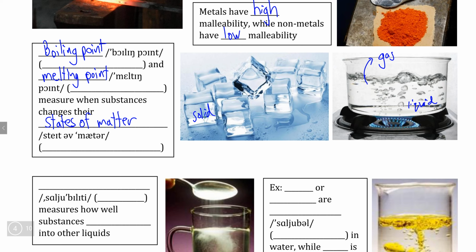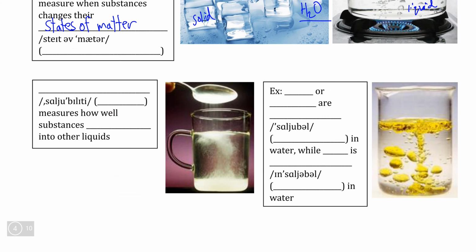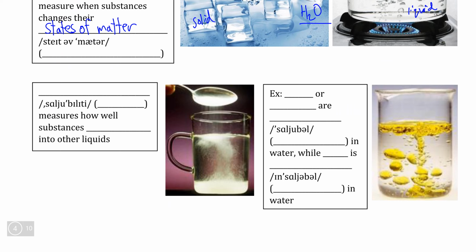But in every case, we know that we're looking at a physical property because the chemical structure and chemical formula of water, H2O, never changes regardless of whether we're looking at ice, liquid water, or gas. The only thing that we're changing is the state of matter, which means that this is still investigating a physical property.